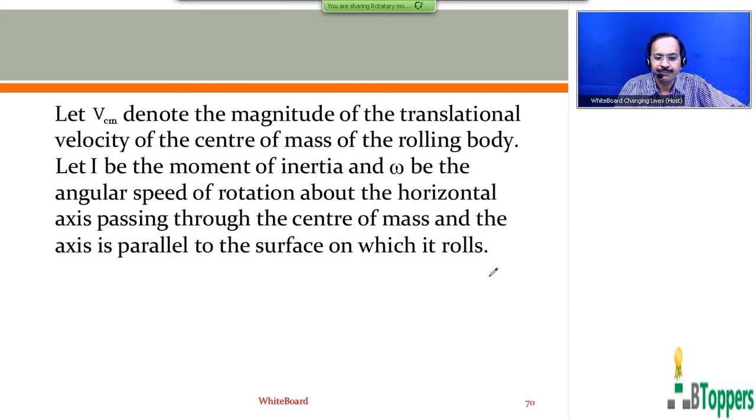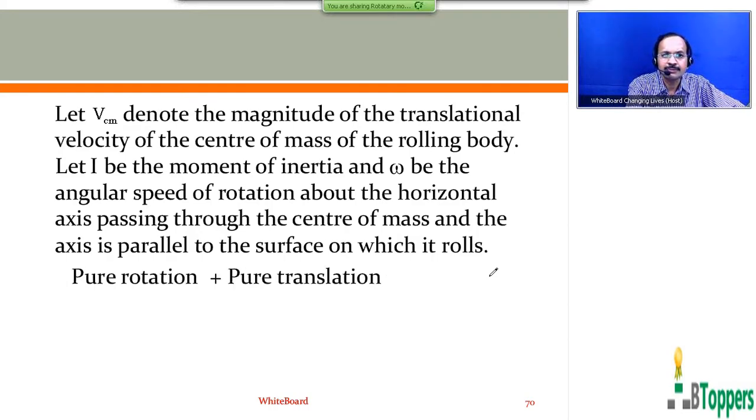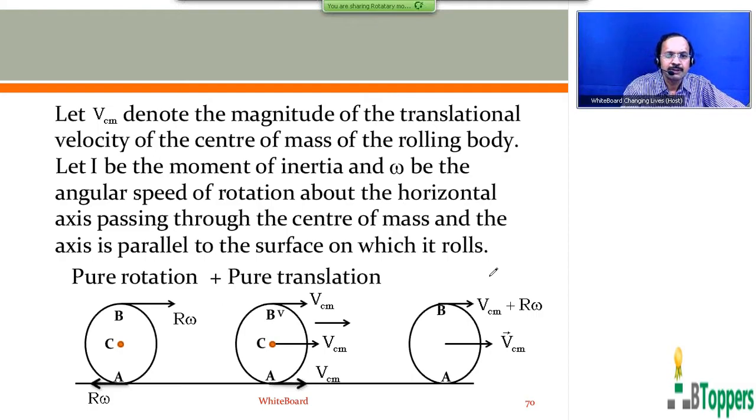In case of rolling motion, I have shown the diagram here. In the left side diagram, I have shown the situation showing the pure rotational motion about the horizontal axis passing through the center of mass.